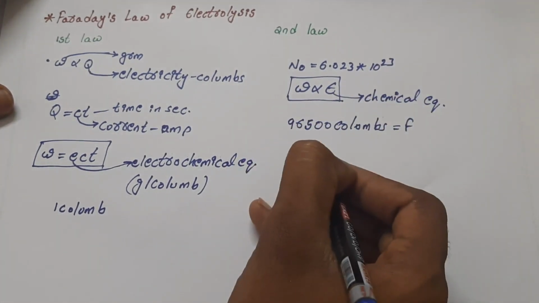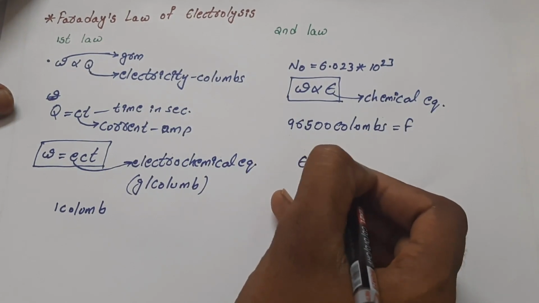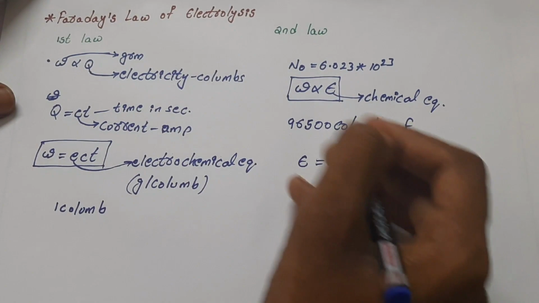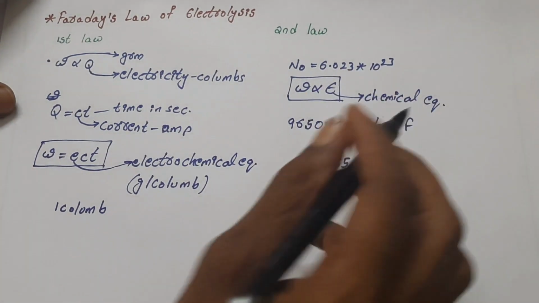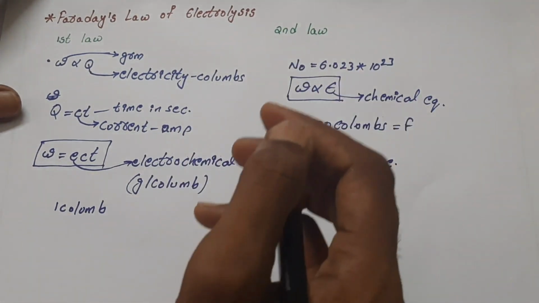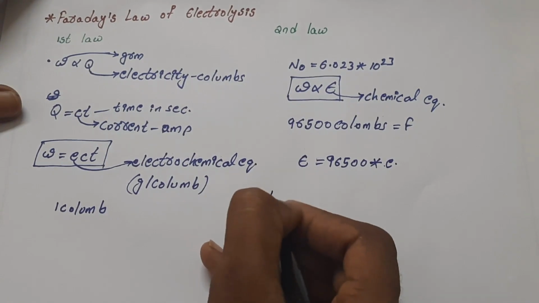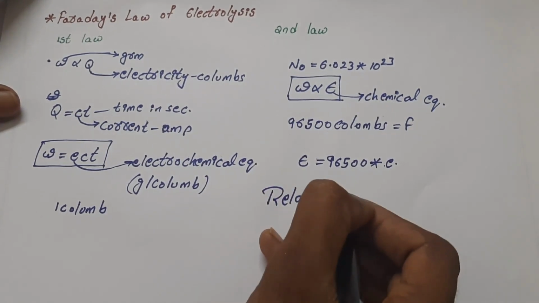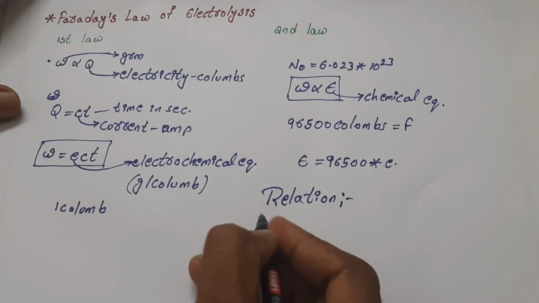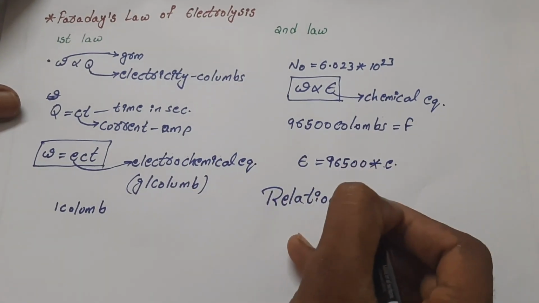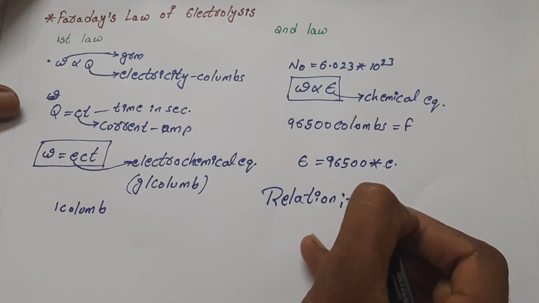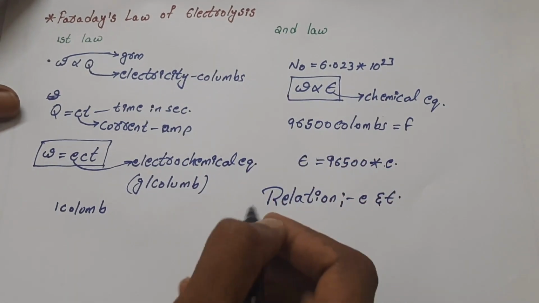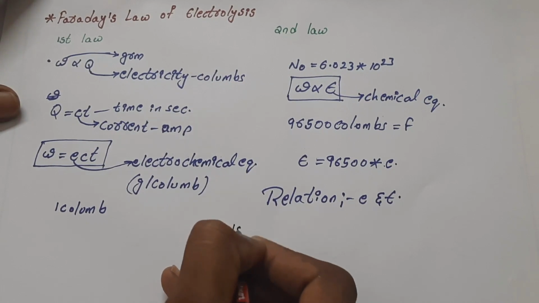From this we can say that chemical equivalent equals 96,500 coulombs into electrochemical equivalent, that is E, in which we can state the relation between the chemical equivalent and the electrochemical equivalent. As we see from the first law,